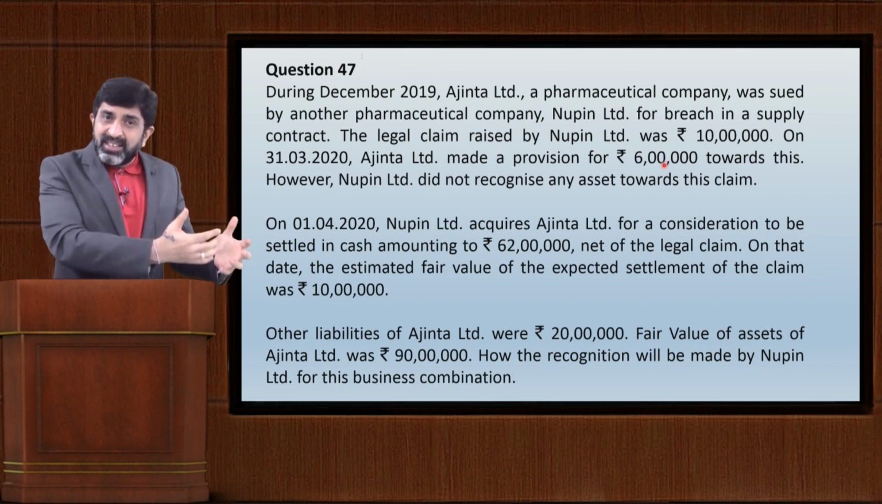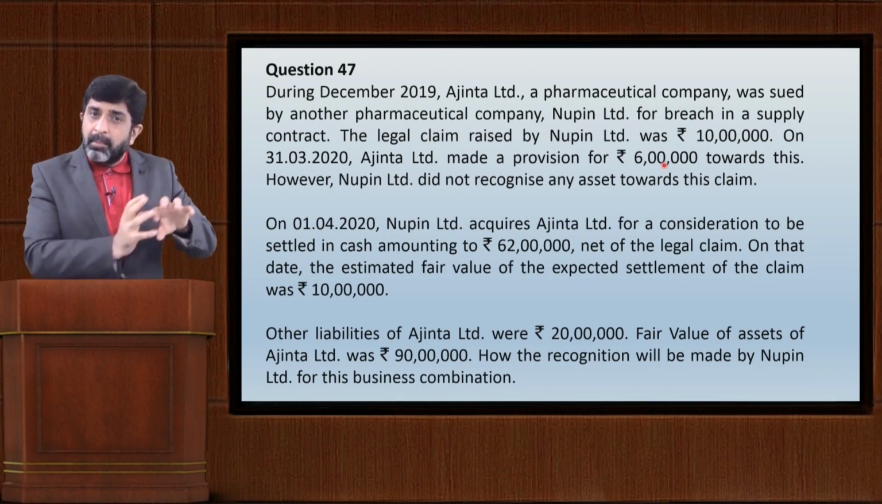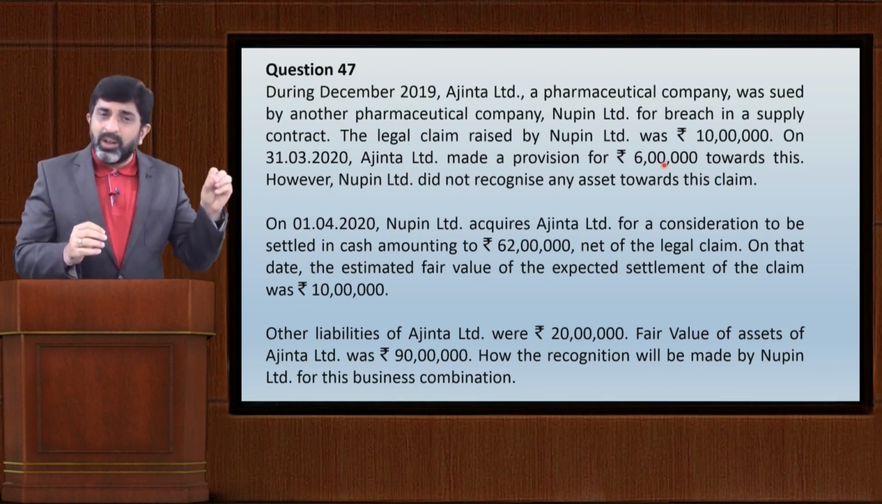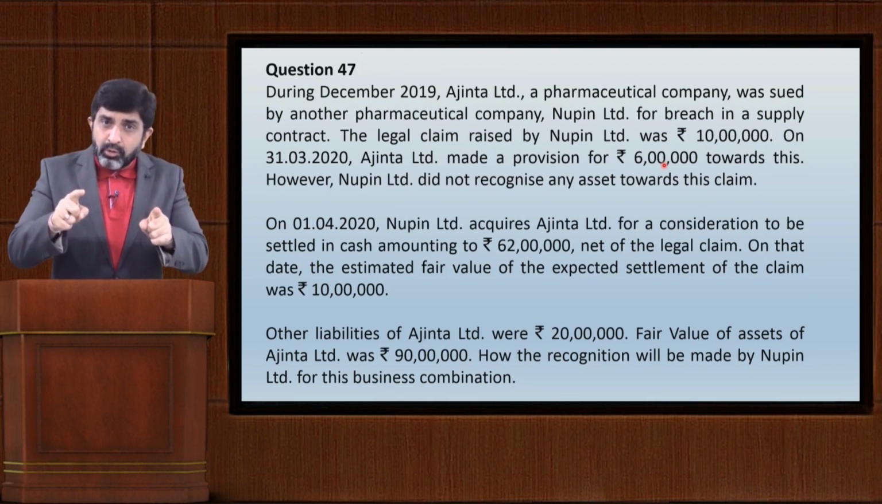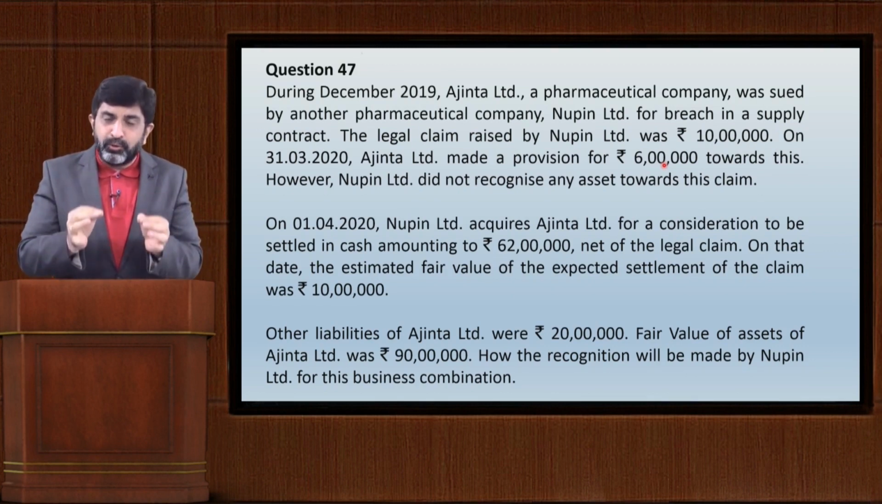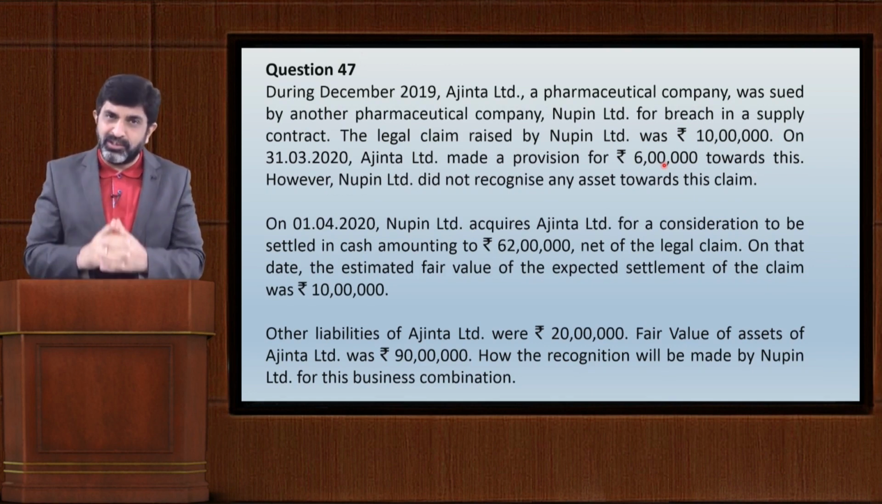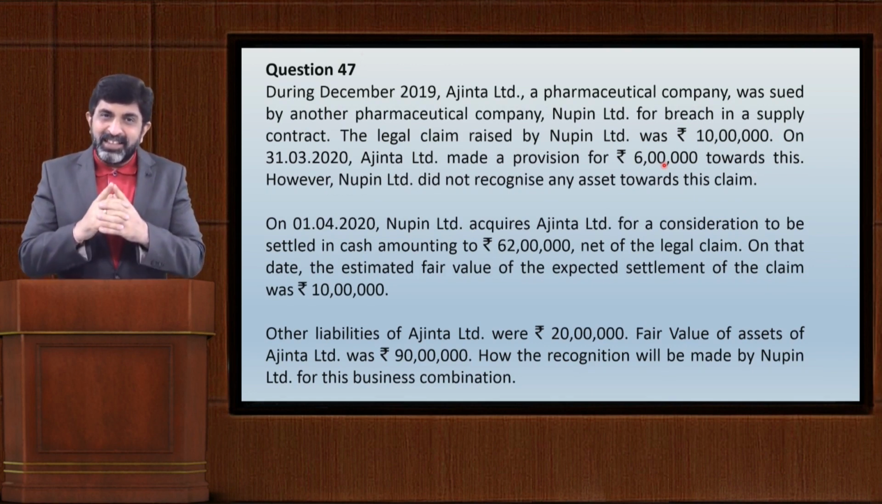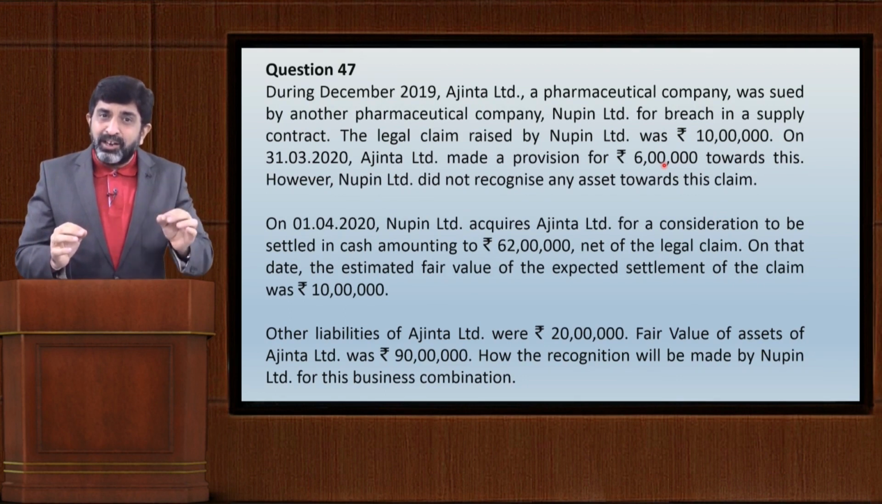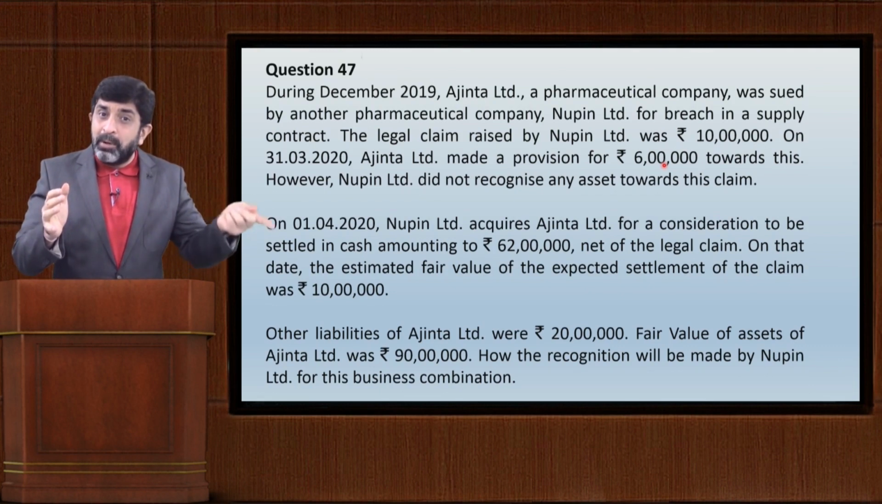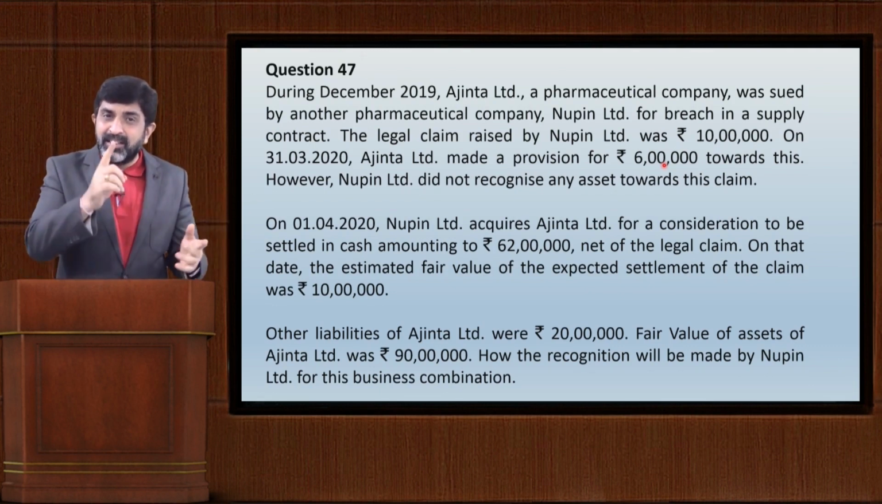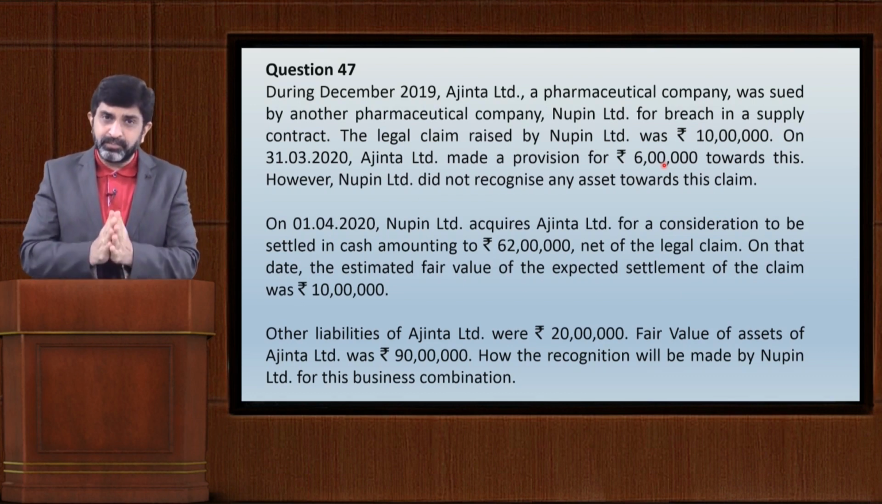So it will be some amount receivable, some amount payable, and the net amount was settled. That net amount is 62 lakhs. So guess what would be the consideration for acquisition? The answer is simple. The consideration for acquisition must be 62 lakhs plus that claim, that is 62 lakhs plus 10 lakhs, that is 72 lakhs.